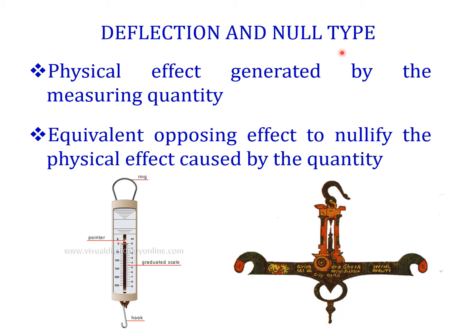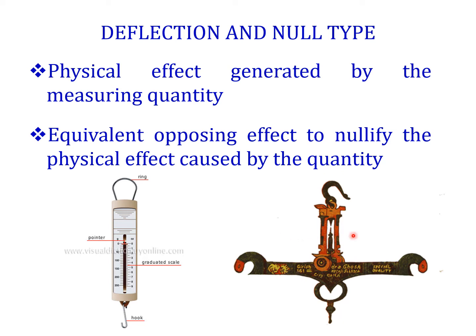First, deflection and null type instruments. By using the deflection and null type, we can balance both sides using a pointer. If you want to measure an unknown quantity, first you keep it on one side and on the other side you keep a weight, so you can balance, then you can take these items. So it is called an equivalent opposing effect to nullify the physical effect caused by the quantity. This is called deflection and null type instruments.